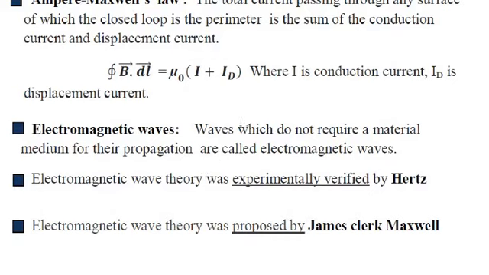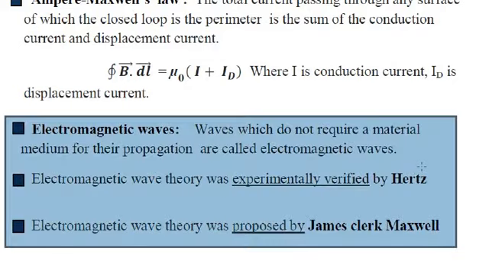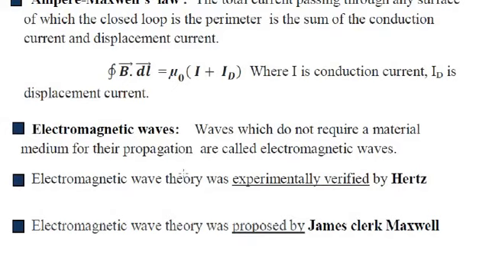The waves which do not require a material medium for their propagation are called what? Electromagnetic waves. As I told you, for the propagation of electromagnetic waves from one place to another, there is no such condition that we compulsorily should have a medium there. Without a medium also, electromagnetic waves can travel.